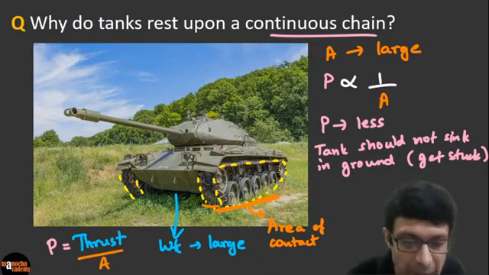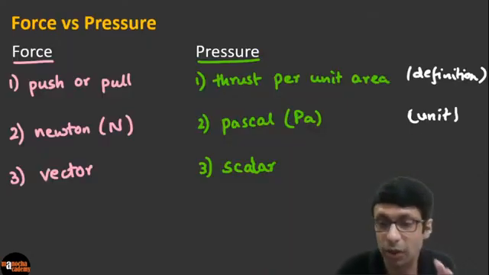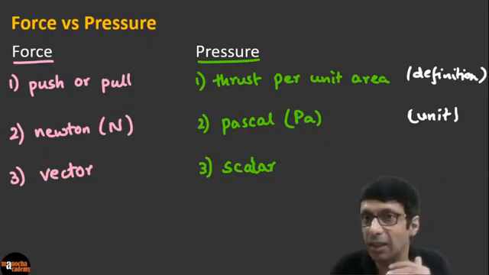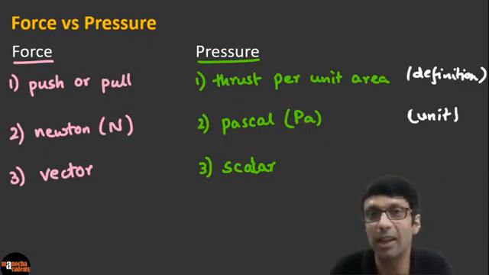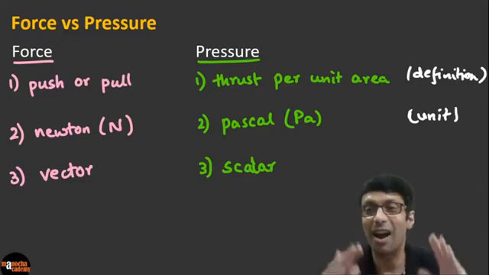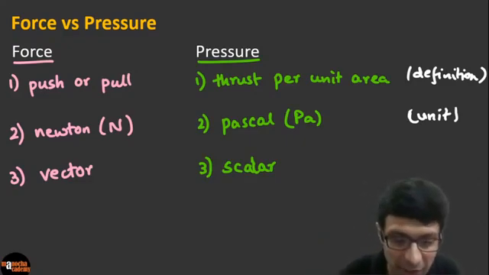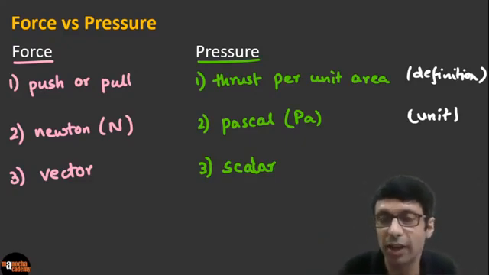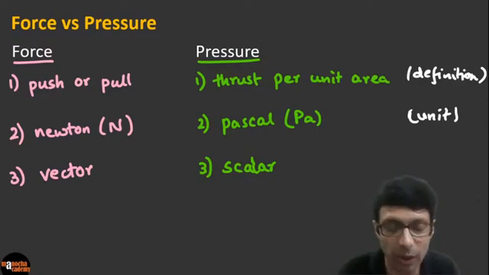And remember, we discussed these differences here, right? So it's thrust per unit area, and the unit is Pascal, and it's a scalar quantity. So force and pressure are definitely not the same in physics, right? They are different physical quantities with different definitions, as you can see here.